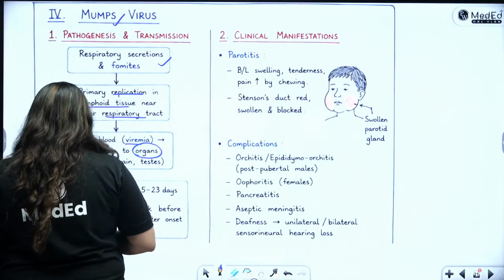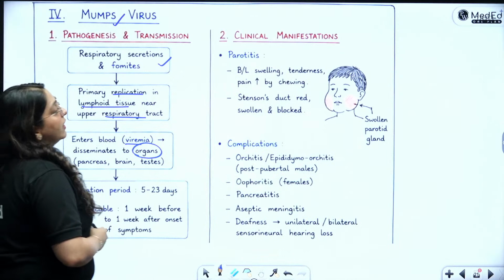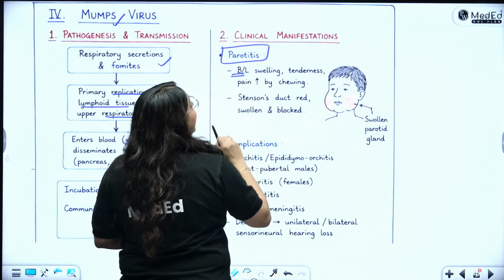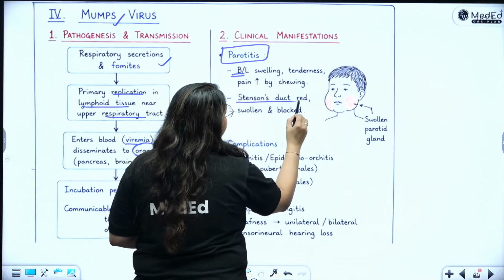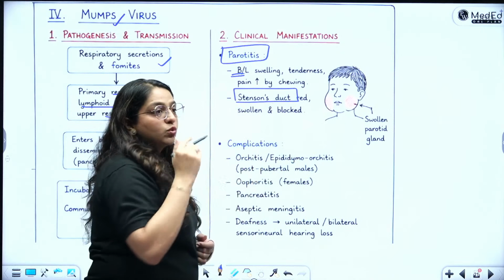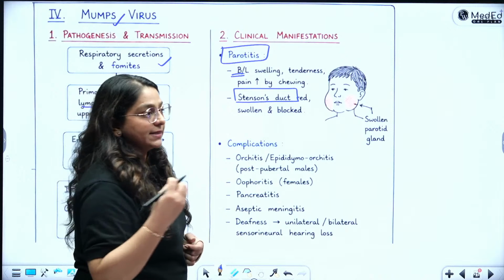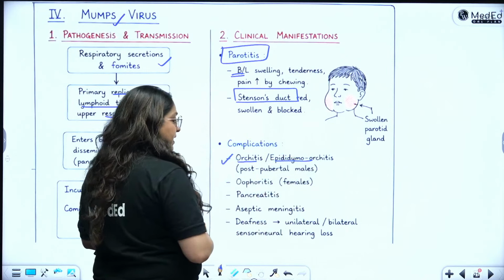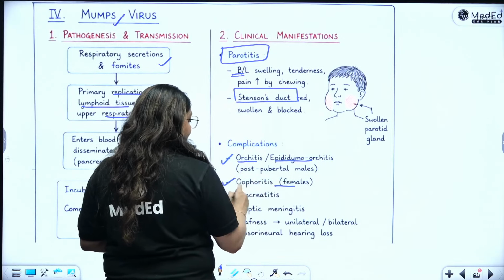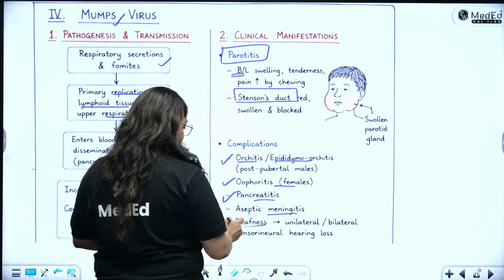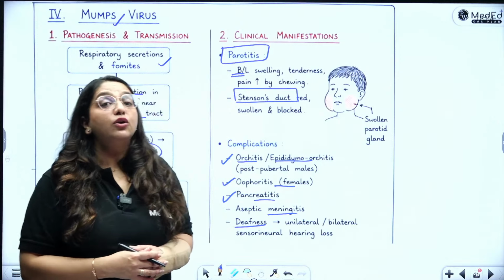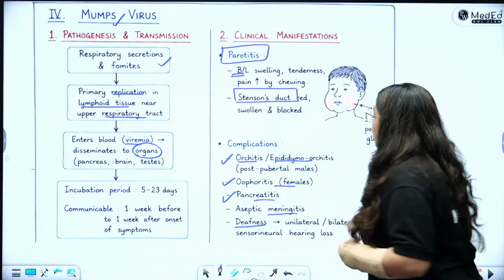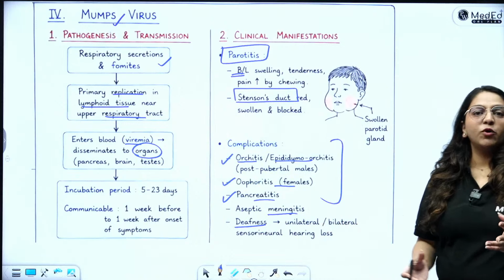The first sign is parotitis always, which can be bilateral, and the Stenson's duct can also become swollen and blocked. Complications are orchitis or epididymo-orchitis, oophoritis in females, pancreatitis, meningitis, and sensorineural hearing loss can happen. So it basically causes inflammation of all the ducts.